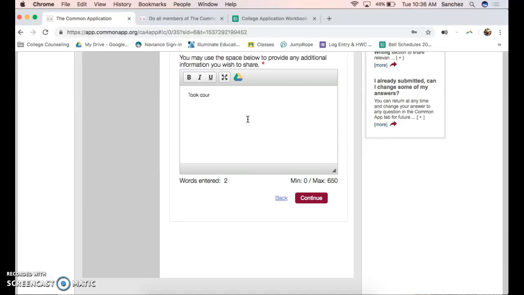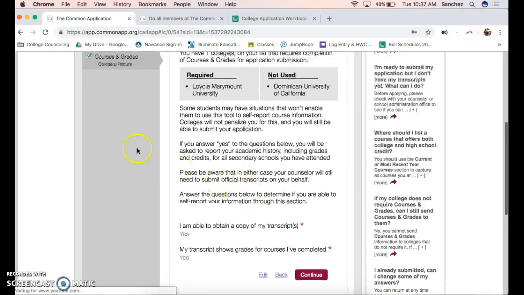Like took course, actually name of course, so you'll input the name of the course right here, at Contra Costa College to make up for English 1 credit, for example, or to make up for biology credit, if that applies to you at all during your time at LPS. Okay. So that is where that would live.